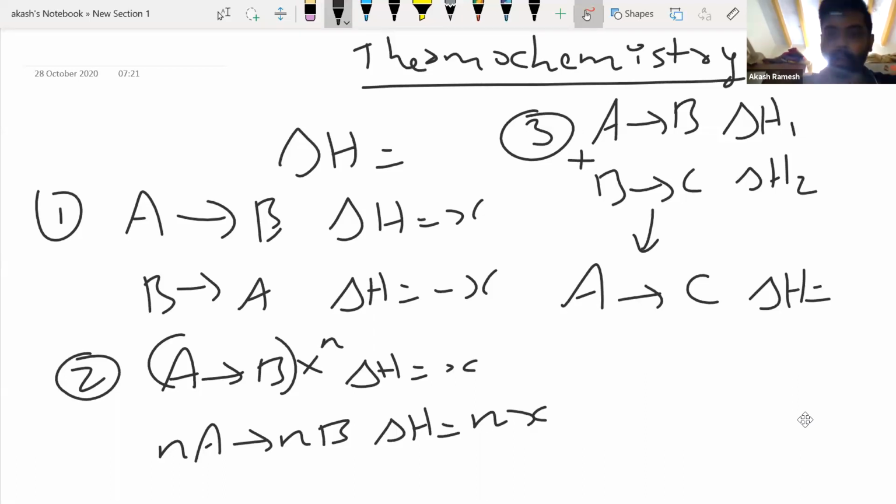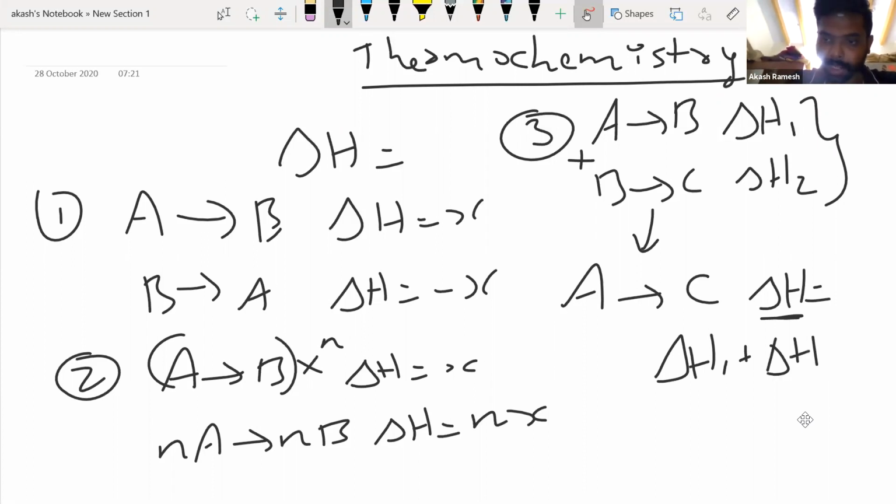Whatever you did, you reflect in the enthalpy value also. So you have added two reactions to get the third reaction, and the enthalpy of this reaction will be the sum of the enthalpies of the previous two reactions. So delta H will be equal to delta H1 plus delta H2. These three operations alone you need to know.